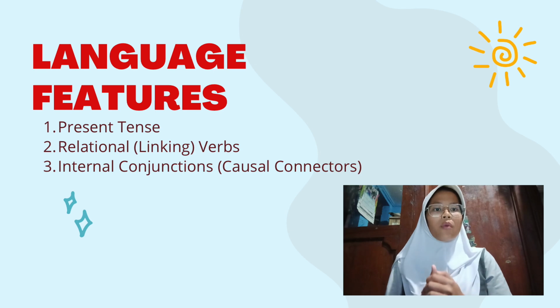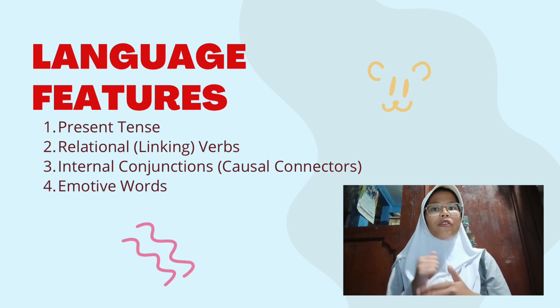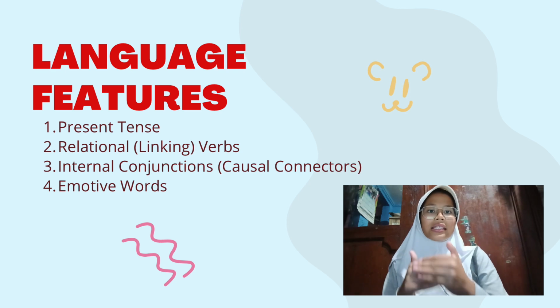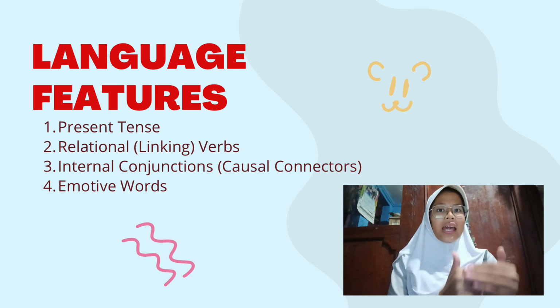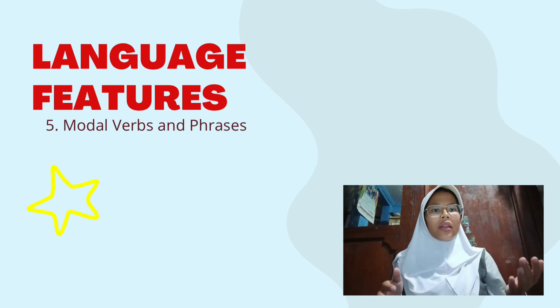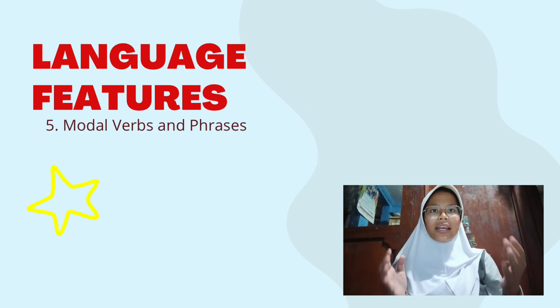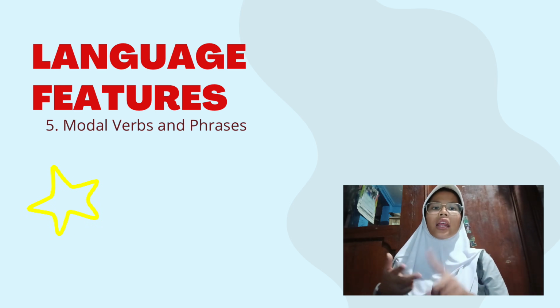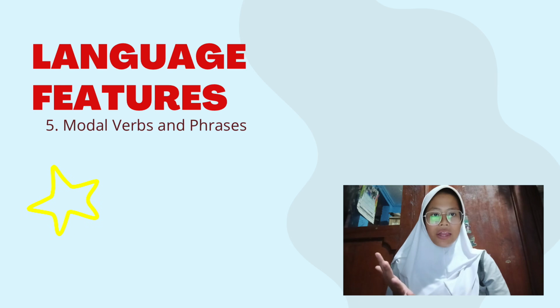Next, emotive words, to influence the reader's attitude or feelings. Example: it's essential, it's crucial, and it's unacceptable. Next, modal verbs and phrases, to strengthen arguments or express obligation and necessity. Example: must, should, need to, have to, and certainly.